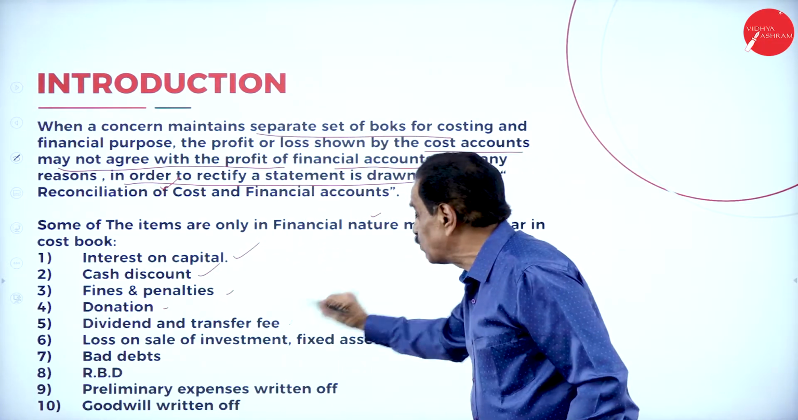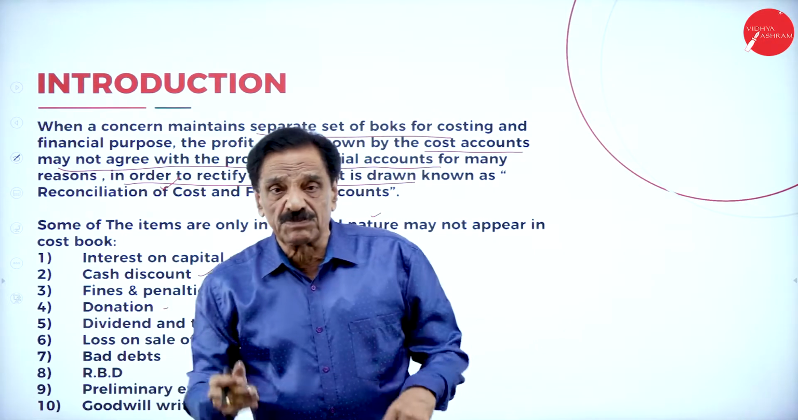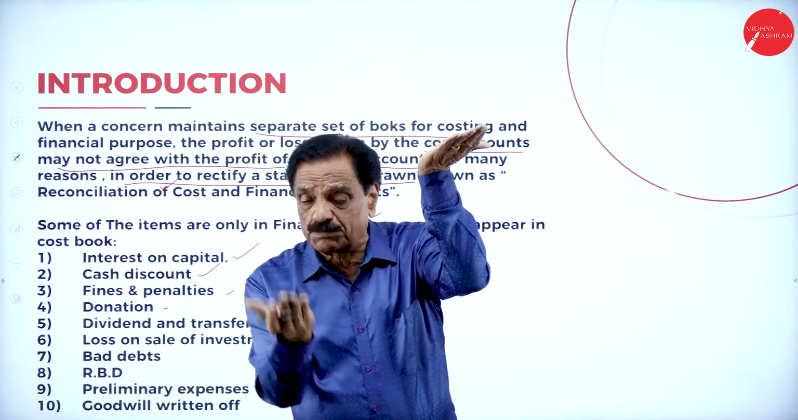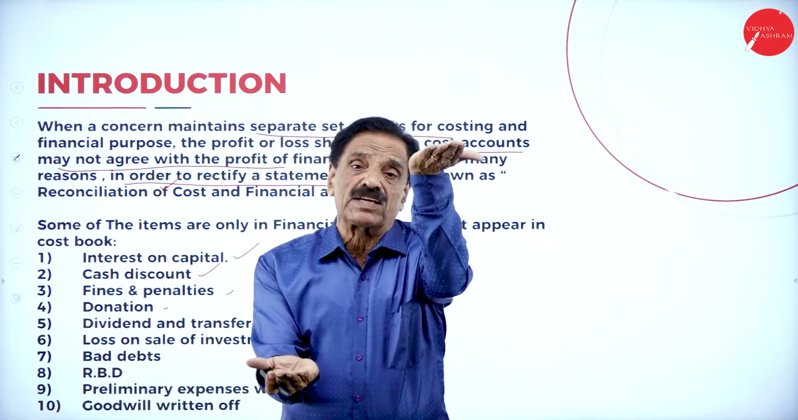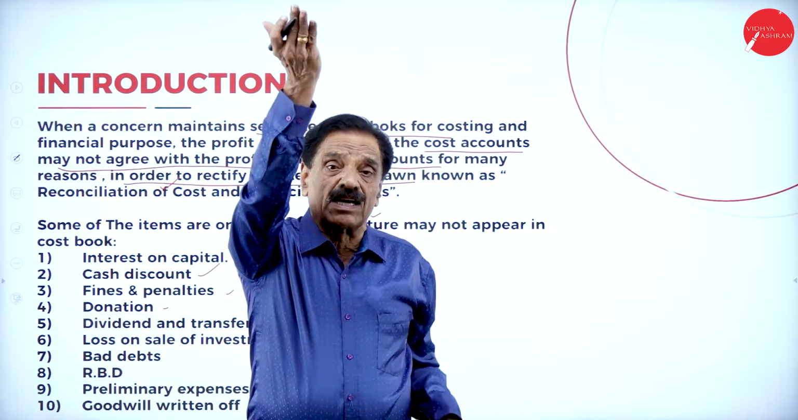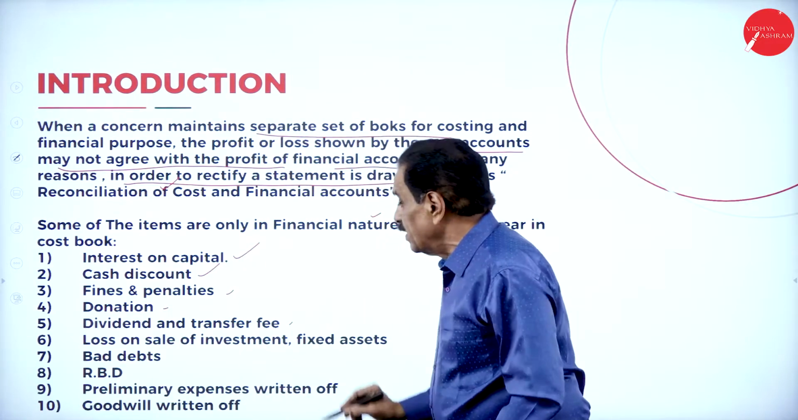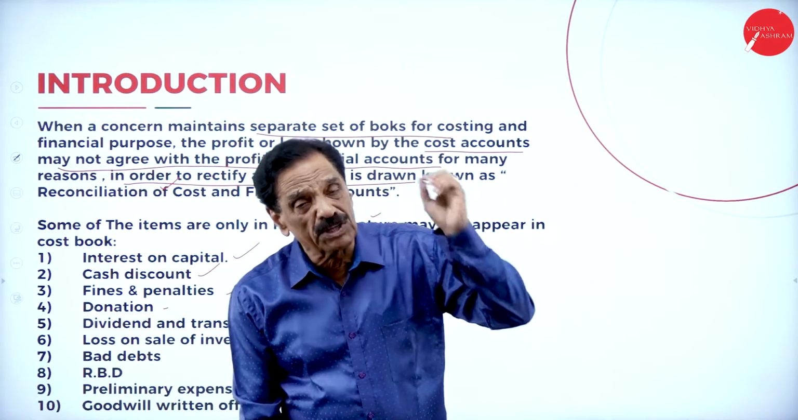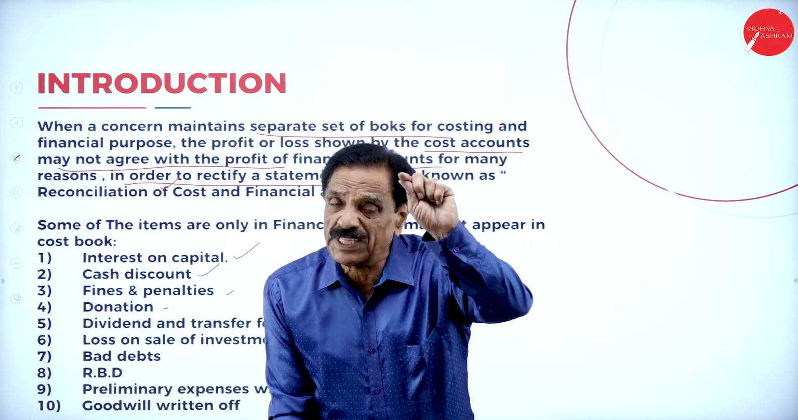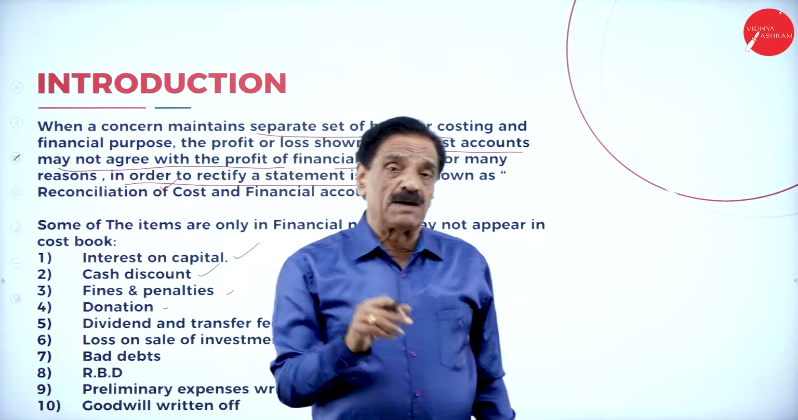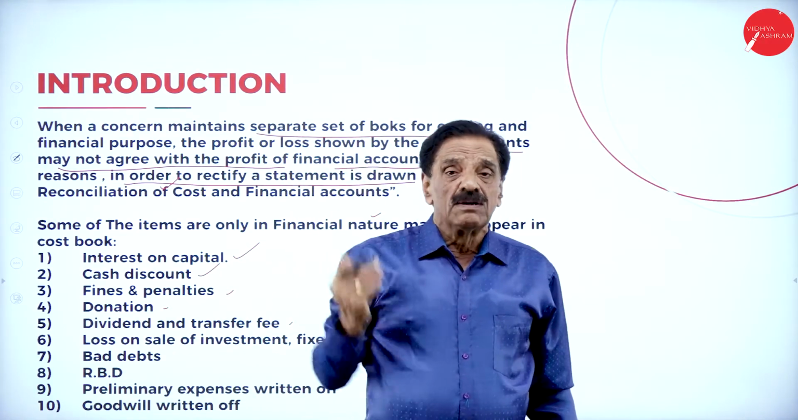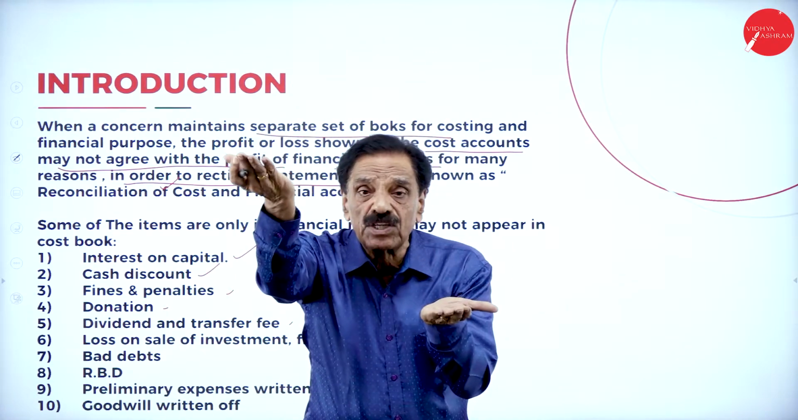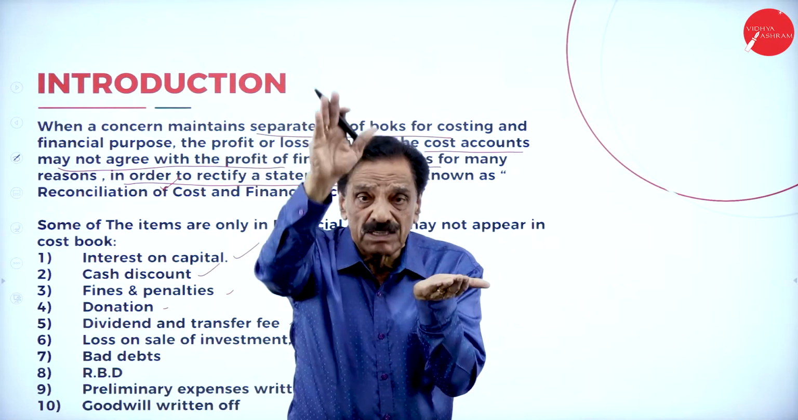Then dividend and transfer fees. When there is dividend and transfer fee, the financial account profit will be raised, but there is no entry in the cost book. The cost book shows less profit and the financial book shows more profit, so increase the costing profit. Then loss on sale of investment or fixed asset. When any loss comes, it will come on the debit side of the profit and loss account. Naturally your profit will be reduced, but there is no entry in the cost book. So the cost book shows more profit and the financial book shows less profit, so reduce the costing profit.